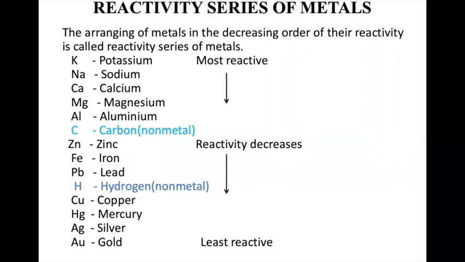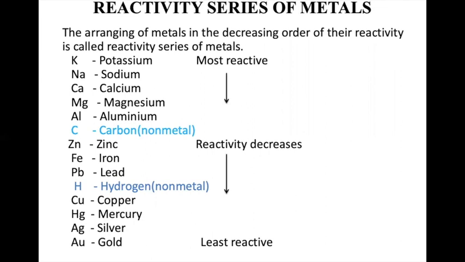Okay. Now here I would like to add, above carbon, that is from potassium to aluminium, they are the most reactive metals. Between carbon and hydrogen, whichever metal's name will come, they are middle order reactive. And after hydrogen, copper to gold, they are the least reactive metals. That means least reactive means they don't have great affinity to oxygen or sulfide or carbonates.